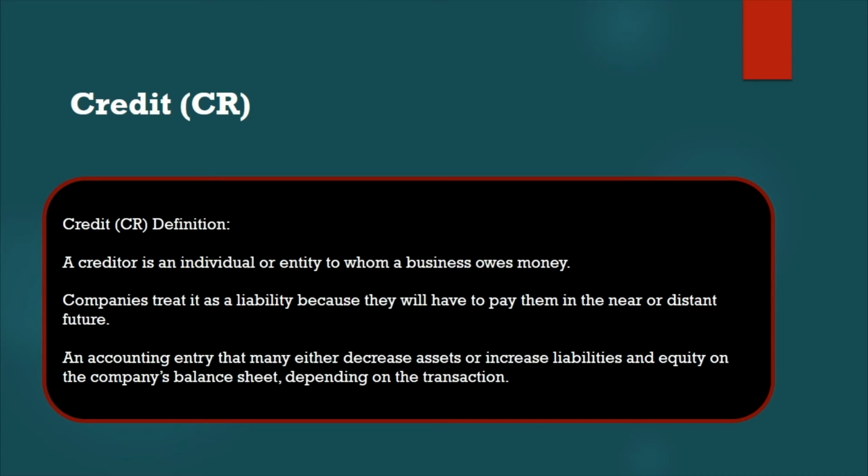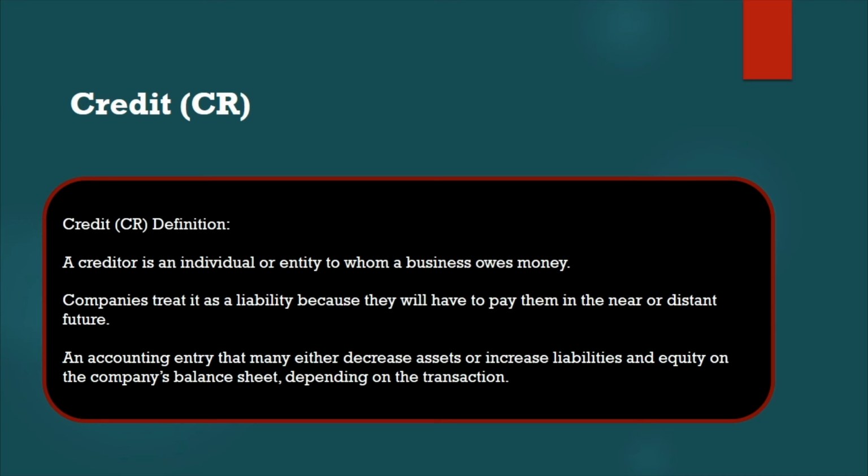This current liability can be long-term liability or short-term liability, that is not a big deal. We have to pay, that is called credit. Whether you have to pay in the near or distant future, that is for the liability. In accounting, it is the same thing, decreasing the asset, increasing the liability. In the balance sheet, I already explained when I explained the debit, at the same time it decreases the assets and increases the liability in the balance sheet.